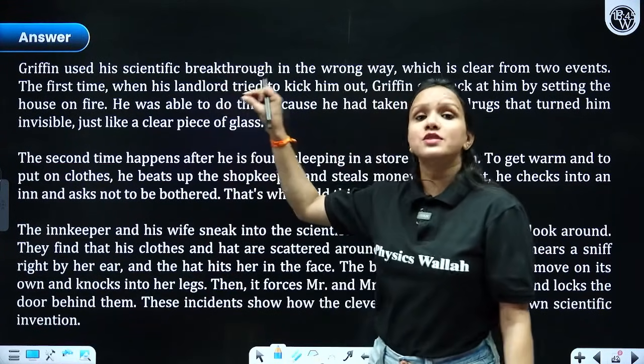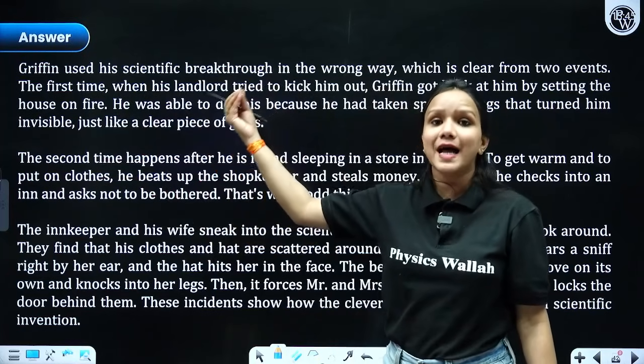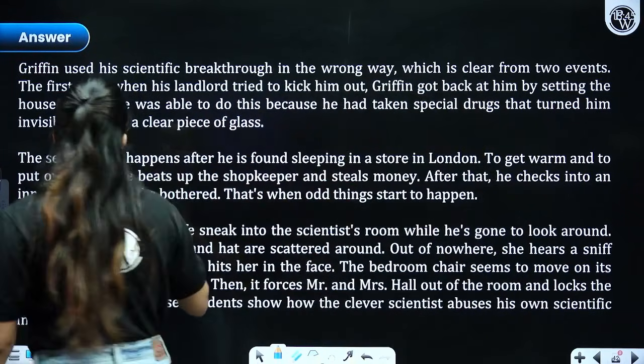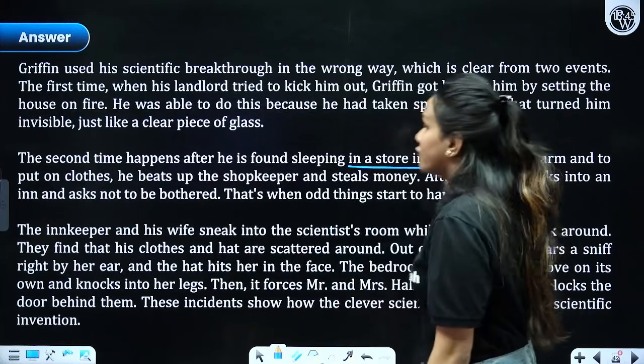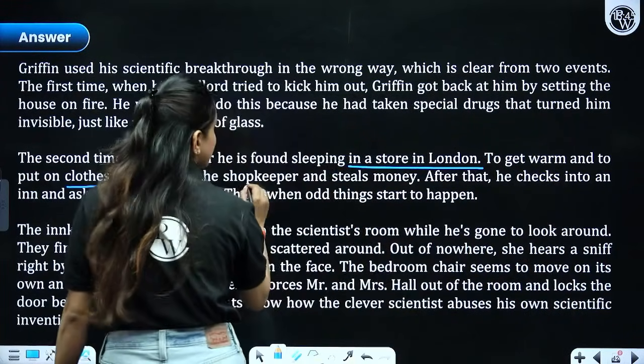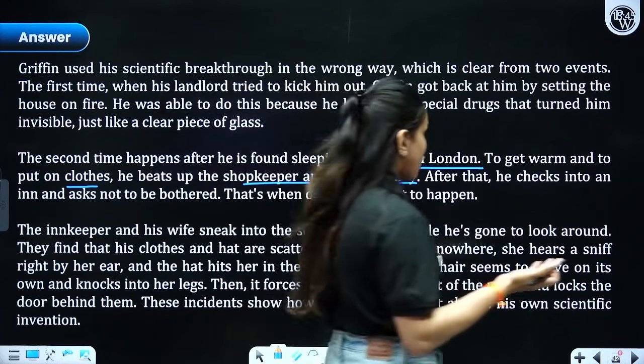So how do we come to know that he was unethical? This is quite evident from the incident when he set the whole house of his landlord on fire out of revenge. Then the second time happens when he is found sleeping in a store in London. To get warm and put on some clothes, he beats up the shopkeeper and steals money. And he did not even have any feelings of remorse or guilt.